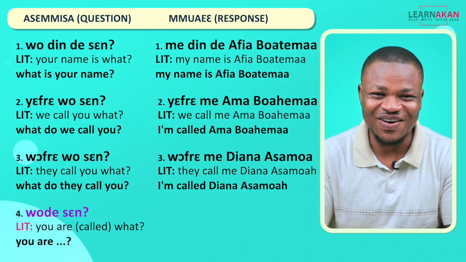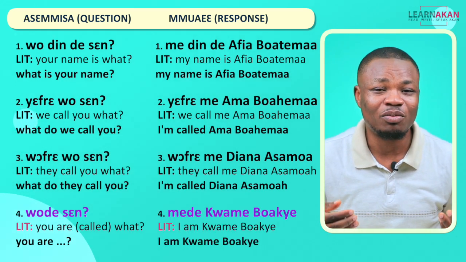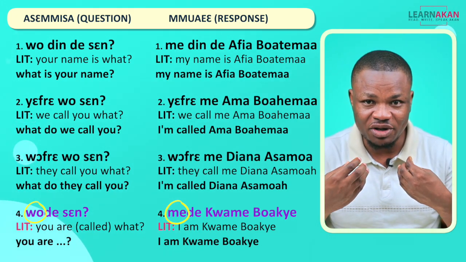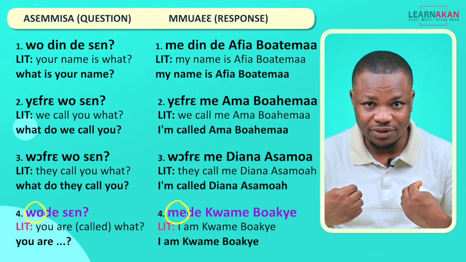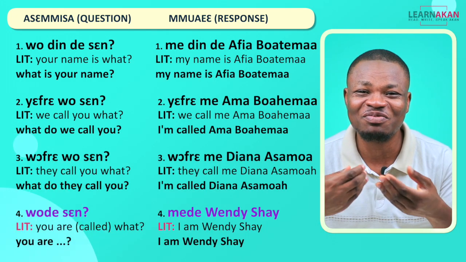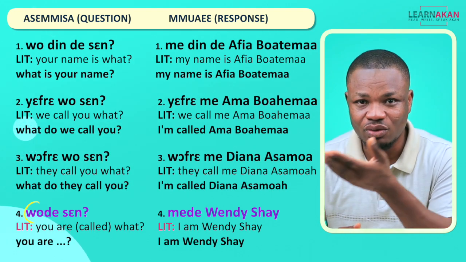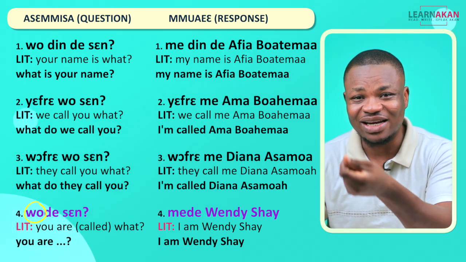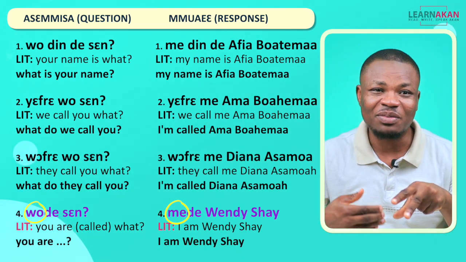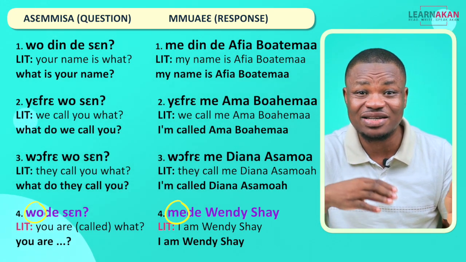Okay. Now, as a direct response to this, you can say Mede Kwame Boache. Okay, Mede Kwame Boache. So you change the wo to me because you are responding for yourself, right? So if you are called Wendy She, you can say Mede Wendy She. And again, please take note of the pronoun in the question, the wo, right? And then the pronoun in the response, the me, because these are what we are going to be changing when I'm asking you for somebody else's name, and also when you are responding to me with somebody else's name.